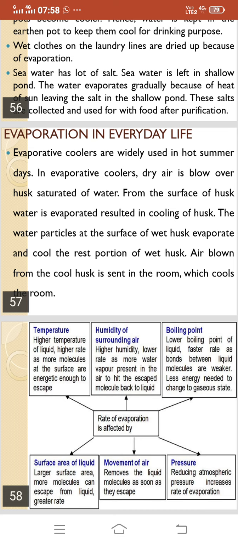We already discussed all these factors which affect evaporation, like temperature, humidity of the surrounding air, boiling point, surface area of the liquid, movement of air, and pressure. So that is all about Chapter 1, Class Ninth, Matter in Our Surroundings.